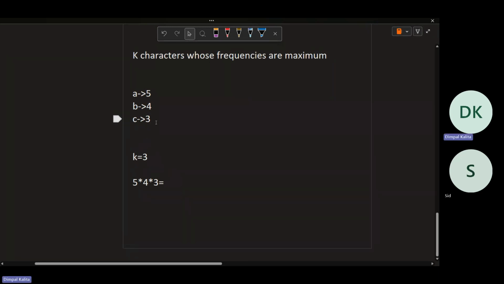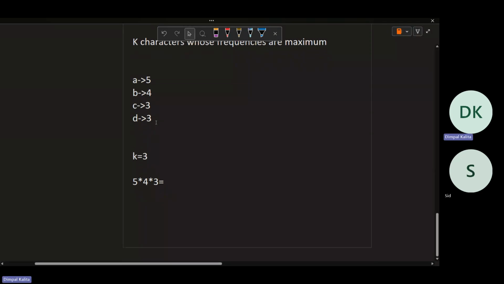Now see, if I add one more character, D equal to 3, then I can choose any one from C or D. If I choose C, the answer will be multiplied by 3, and if I choose D, the answer will again be multiplied by 3.